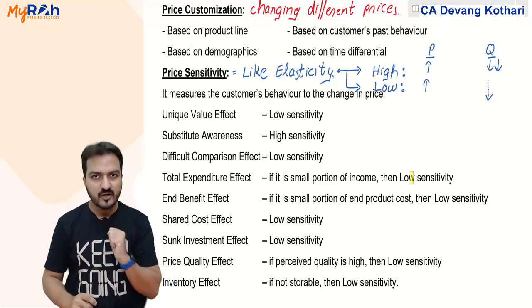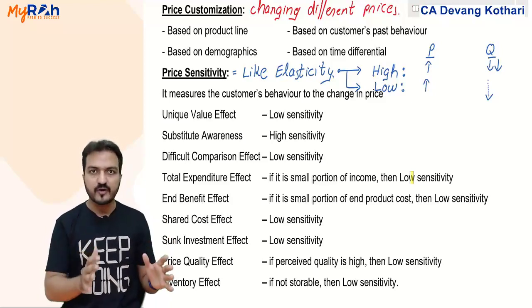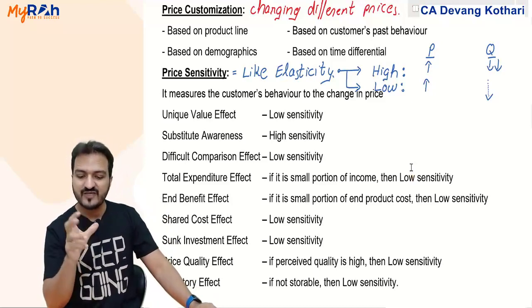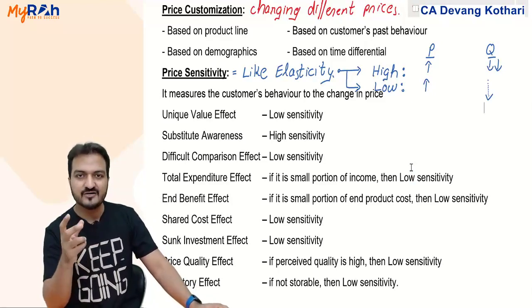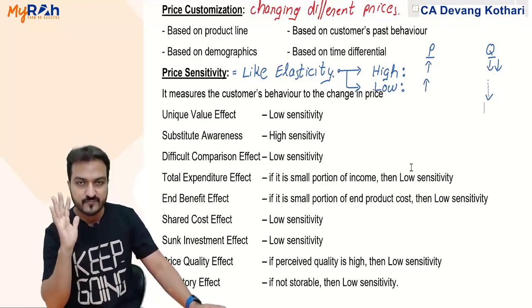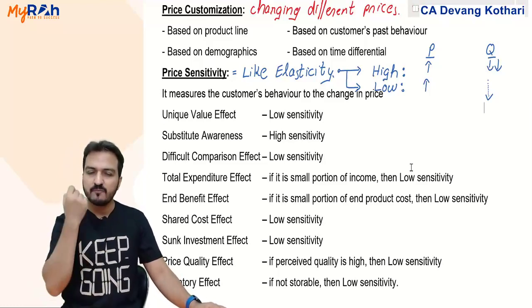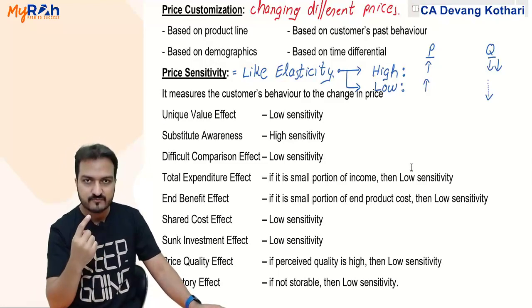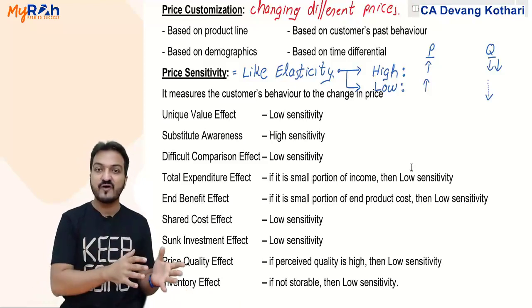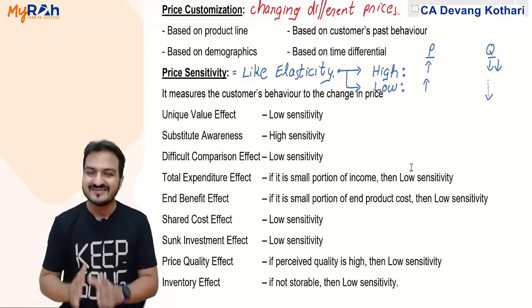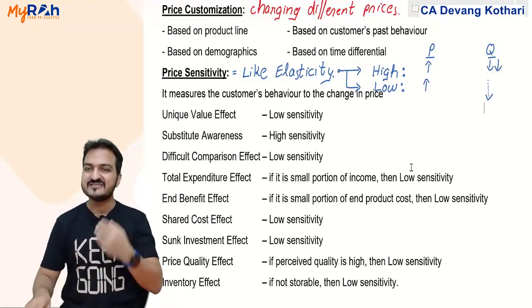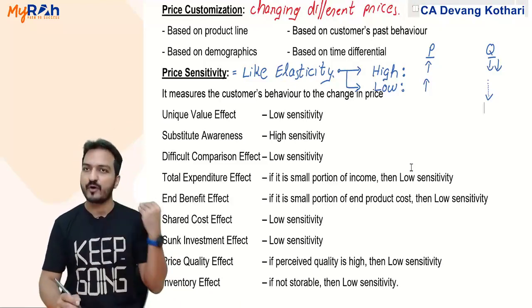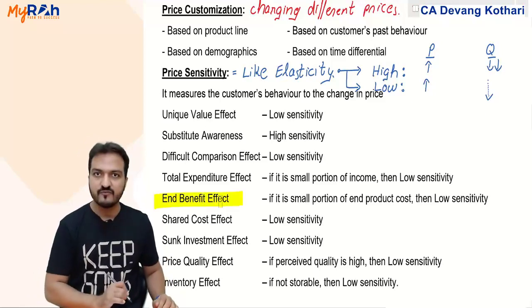Now you are manufacturing a car, and the production cost of the complete car is 5 lakh rupees, and the floor mat that you purchase from me costs, say, 500 rupees. So my product is a very small portion of the end product cost. So even if I charge 550 rupees instead of 500, your demand will not decrease drastically, because my product is a very small portion of the end product cost. That is called the end benefit effect.